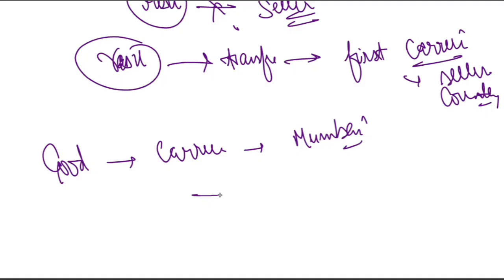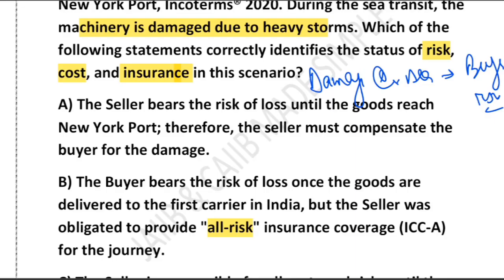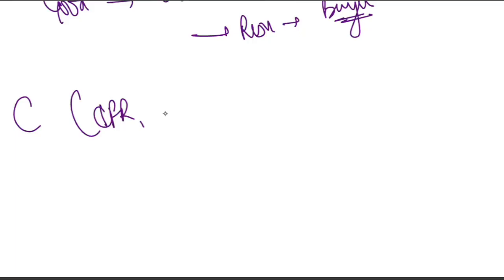So what about the damage at the sea? If there is damage at the sea, that is the buyer's risk. Goods handed to the carrier in Mumbai, risk passed to the buyer, whoever is buying. So damage at sea is the buyer's risk, not the seller's risk. This is the biggest confusion that students make in the C terms, whether it is CFR, CIF, CPT, or CIP. That's why I have particularly picked this question, right?